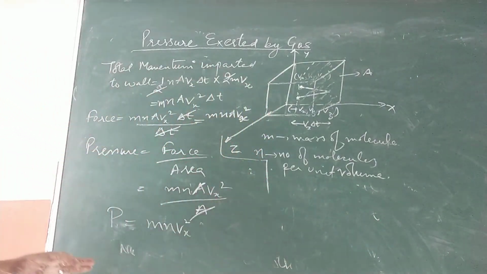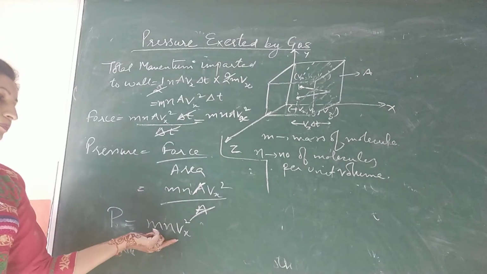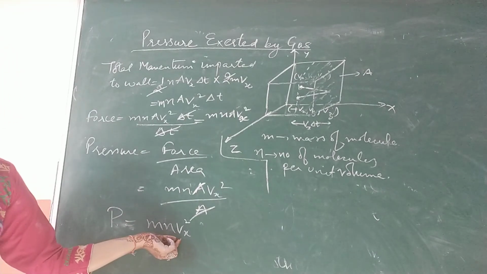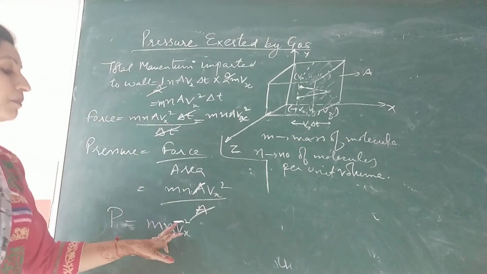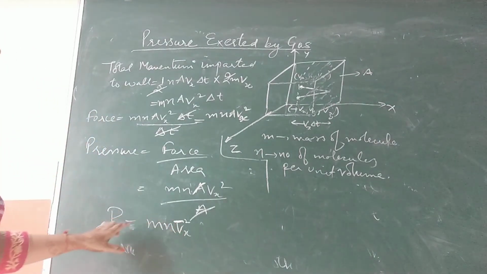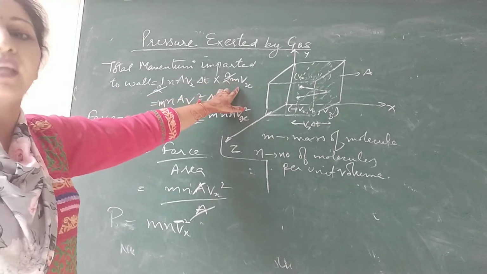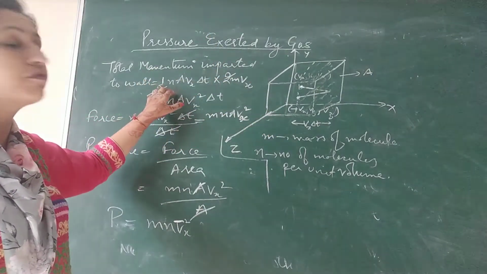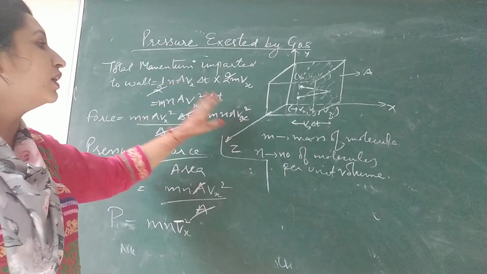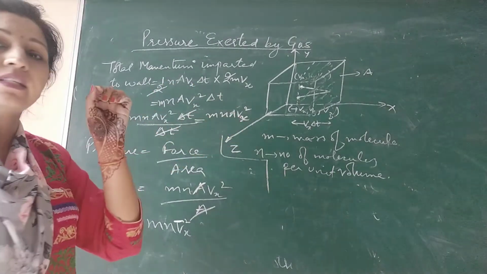Here we will immediately change Vx to Vx bar. What does this bar mean? Average speed. A single molecule has a speed Vx, but when there are n number of molecules, each molecule has a slightly different speed.